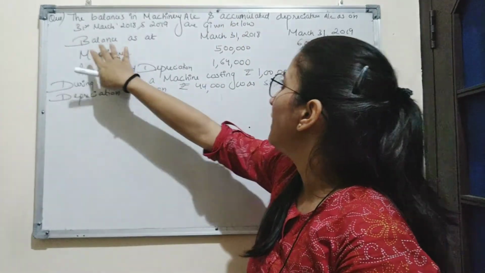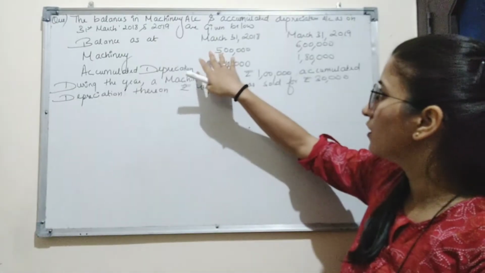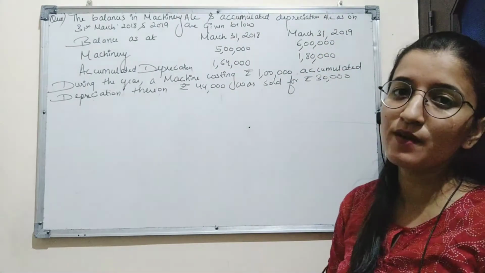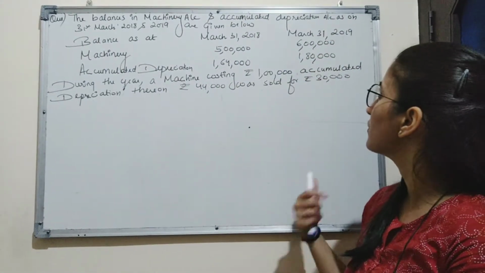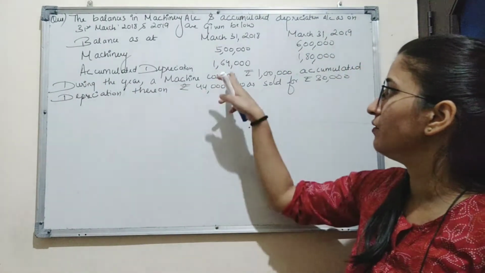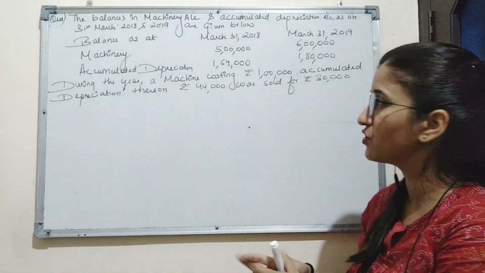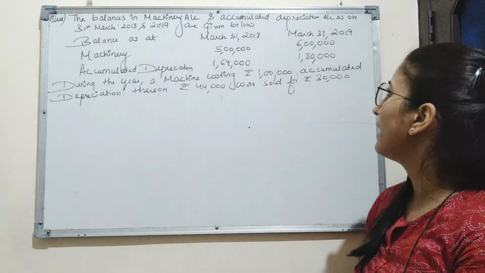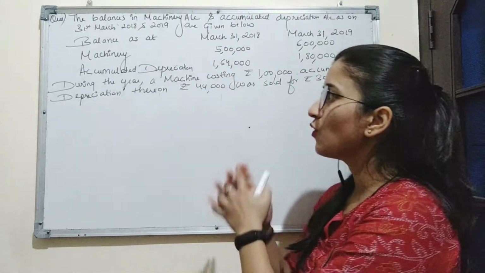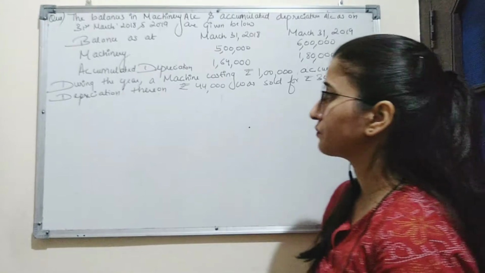Balance of machinery on 31st March 2018 is 5 lakh, which is the opening balance, and on 31st March 2019 is 6 lakh, which is the closing balance. Similarly, accumulated depreciation is 1,64,000 on 31st March 2018, the opening balance, and 1,80,000 on 31st March 2019, the closing balance.